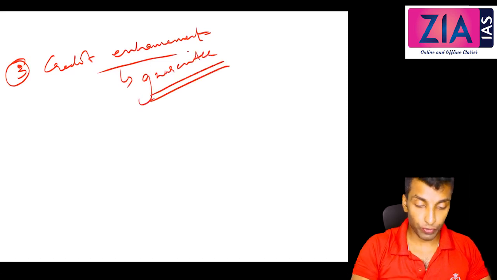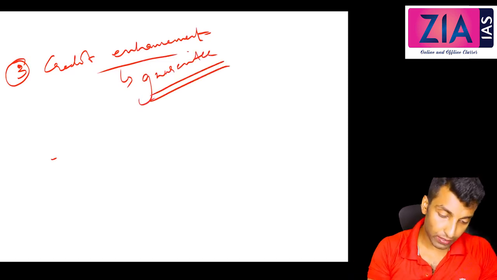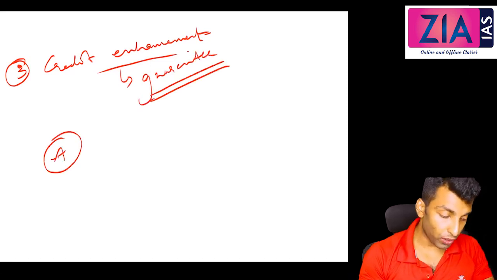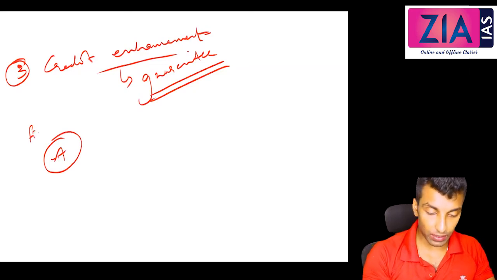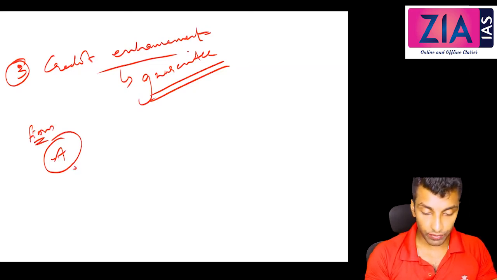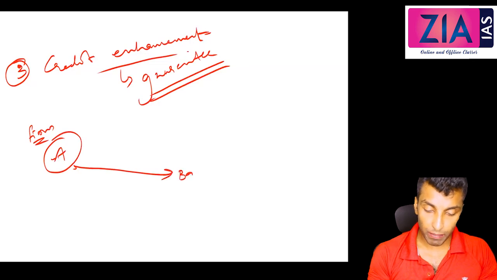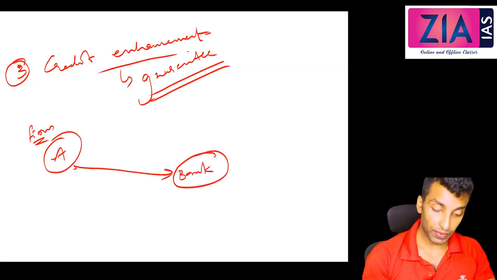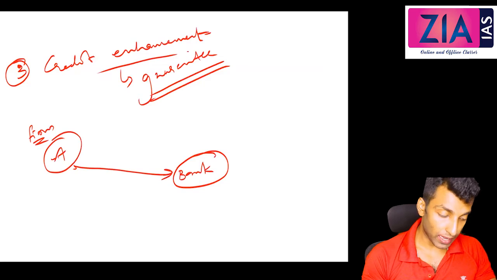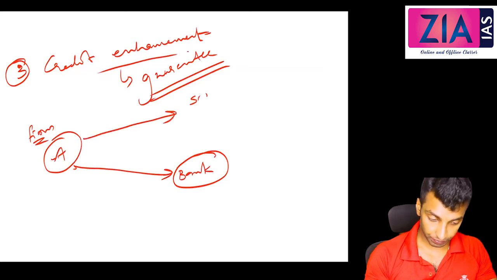For example, there is a firm A. Firm A wants to raise funds, and when they approach a bank, the bank is not ready to lend for the particular project. Now this firm can approach SIDBI.